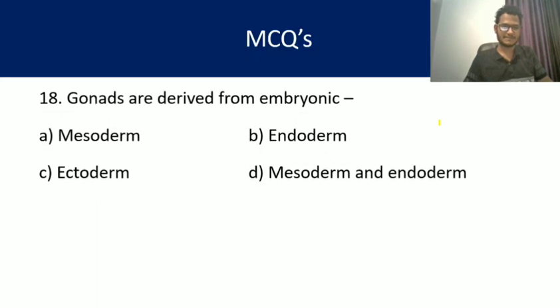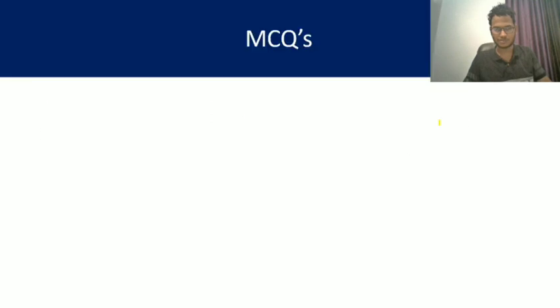Question number 18. Gonads are derived from which embryonic layer? This one is very important. Mesoderm, endoderm, ectoderm, mesoderm and endoderm. So the answer here is mesoderm, that is A. Gonads are derived from mesoderm.